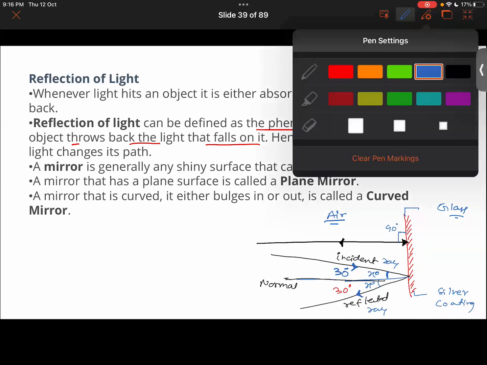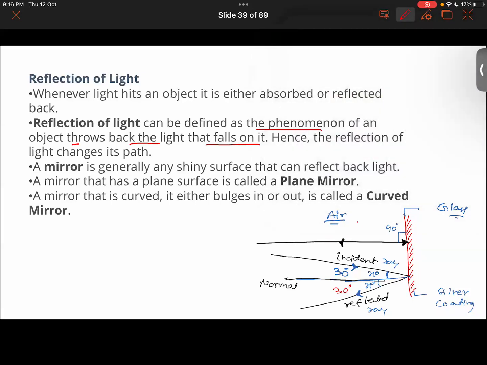Guys, do tell me, if the angle of incidence for this ray was 90, what would be the angle of reflection? That will also be 90 degrees. Getting it now? Is it clear? Okay.